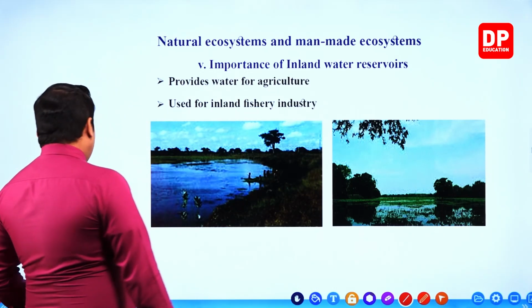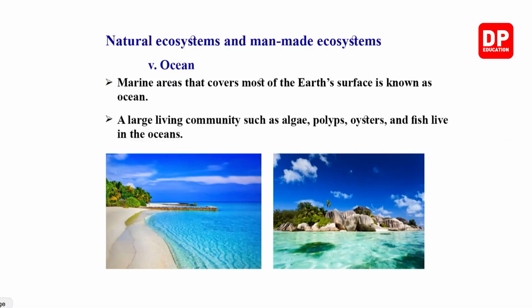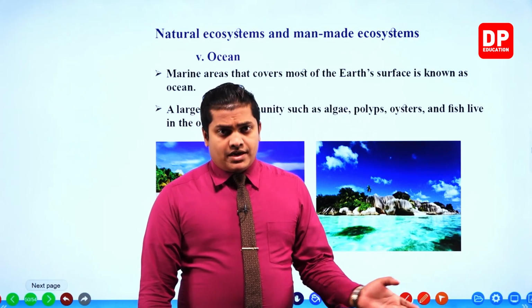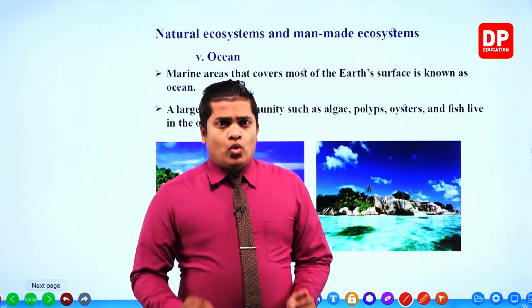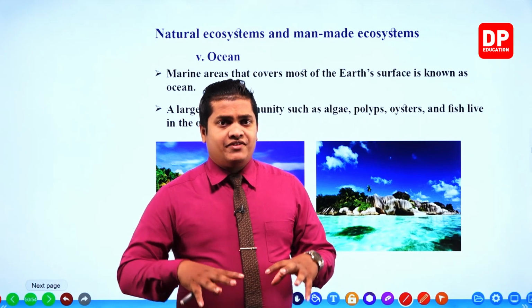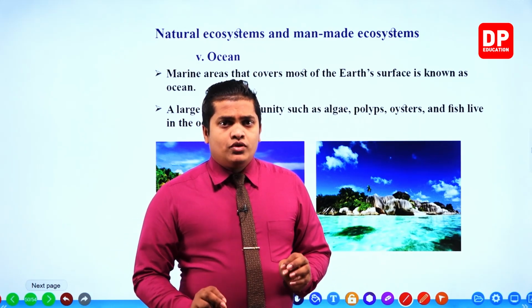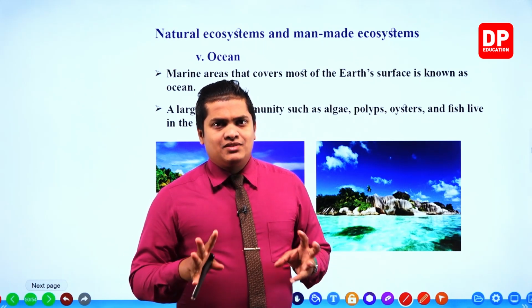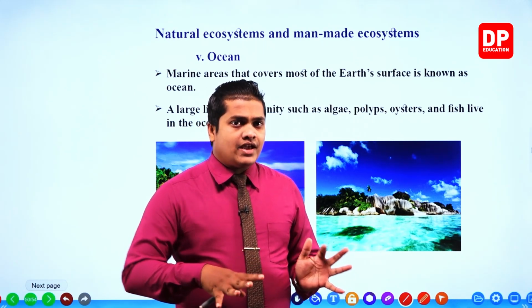Then the final, the sixth one, my dear children: here we are discussing the oceans. You know that oceans are the ones which have marine water that has plenty of salt. Therefore this water has a very high salinity. That is why this is also called marine water. If you take our planet earth, a large amount of it is covered by these marine waters. That is why these are referred to as oceans.